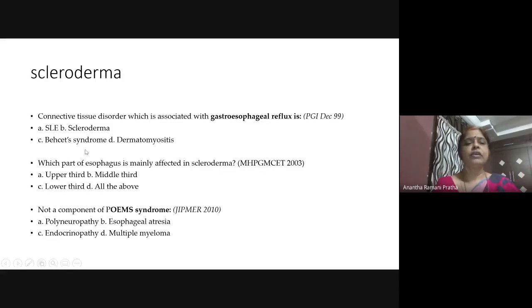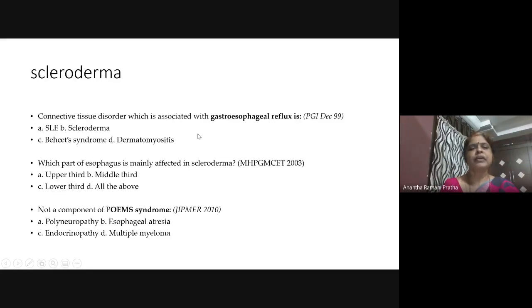Right. Now let us see scleroderma. We have seen that it is associated with esophageal involvement, the lower one third. It is a connective tissue disease associated with GERD, since there is relaxation of the lower esophageal sphincter, and gastroesophageal reflux disease occurs.